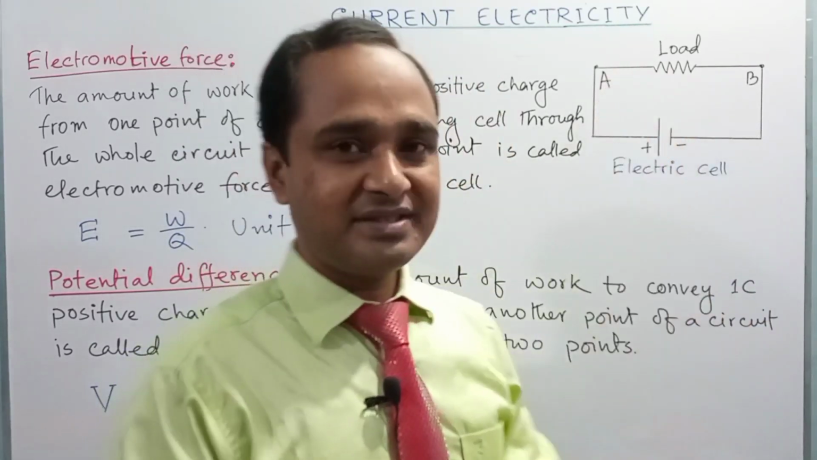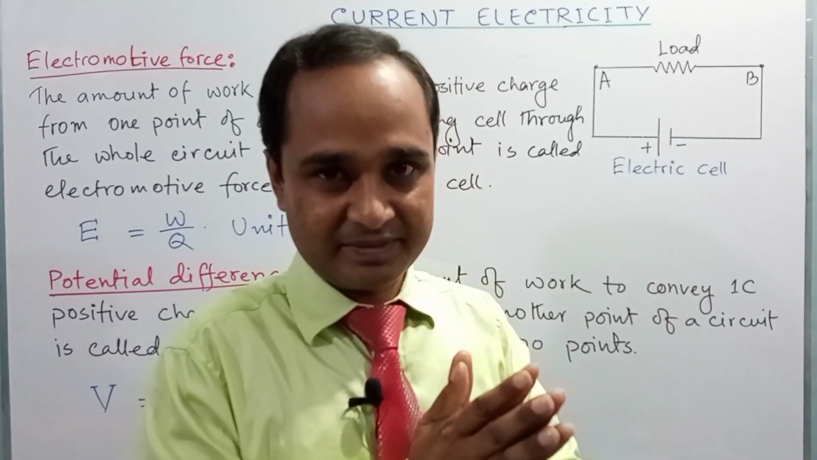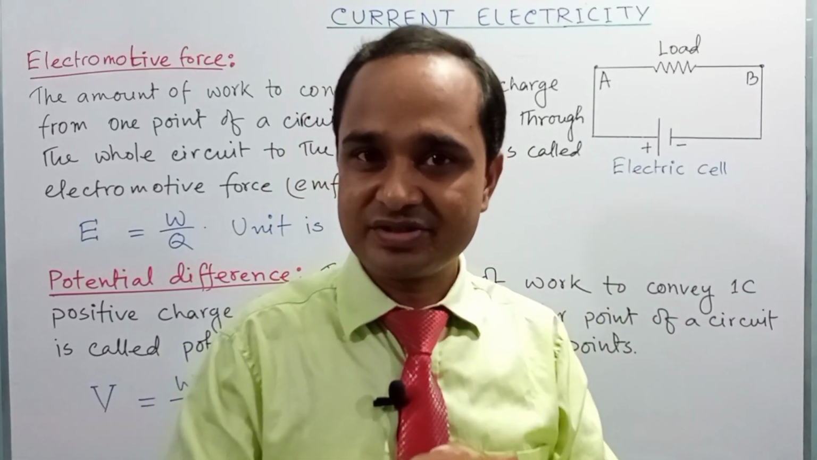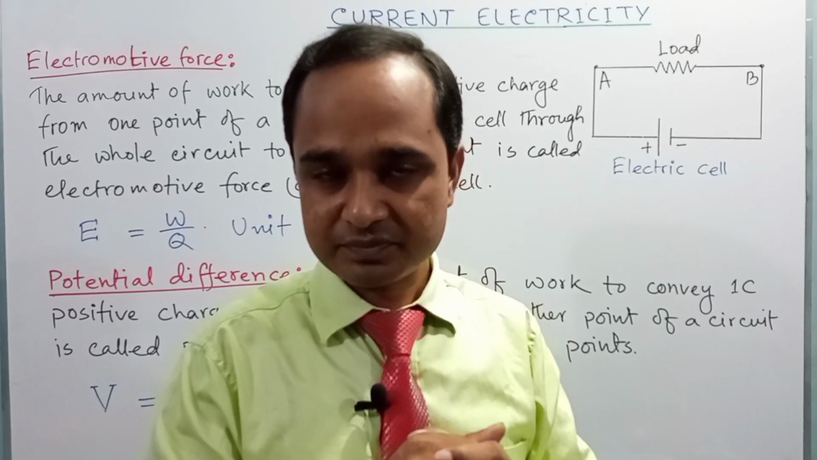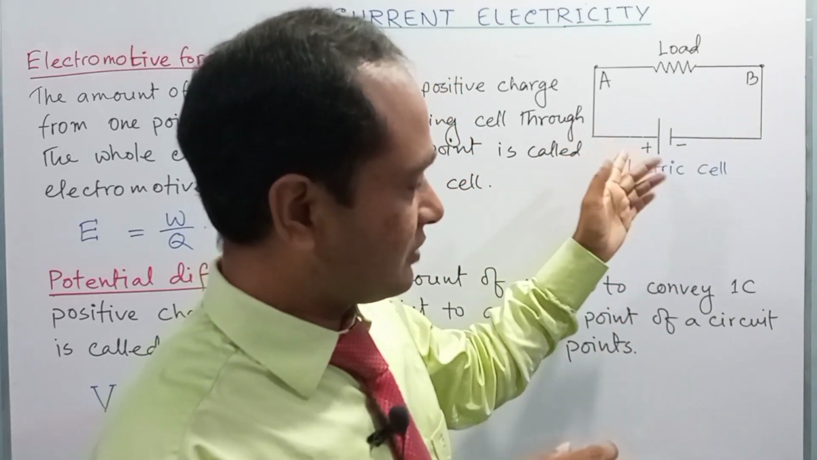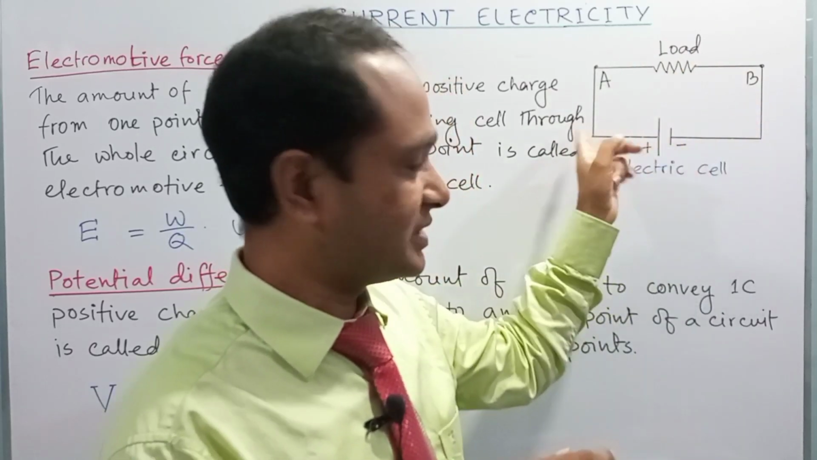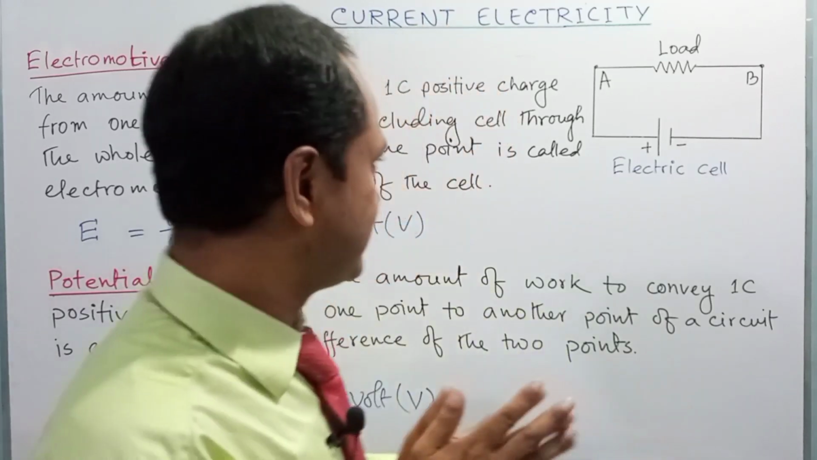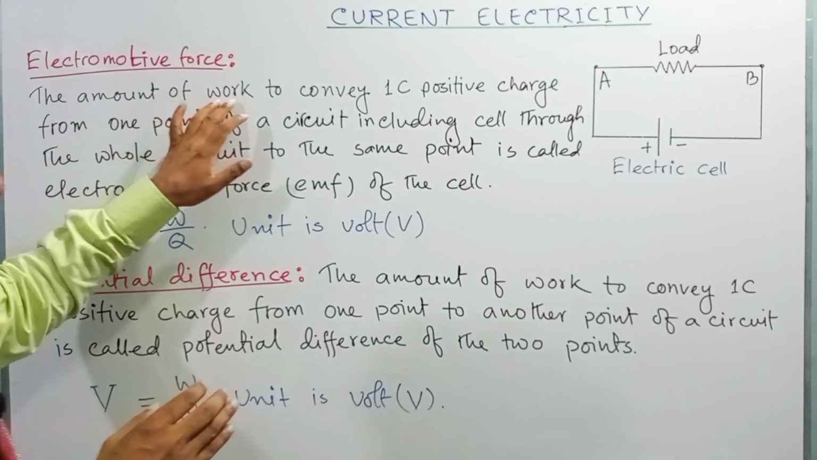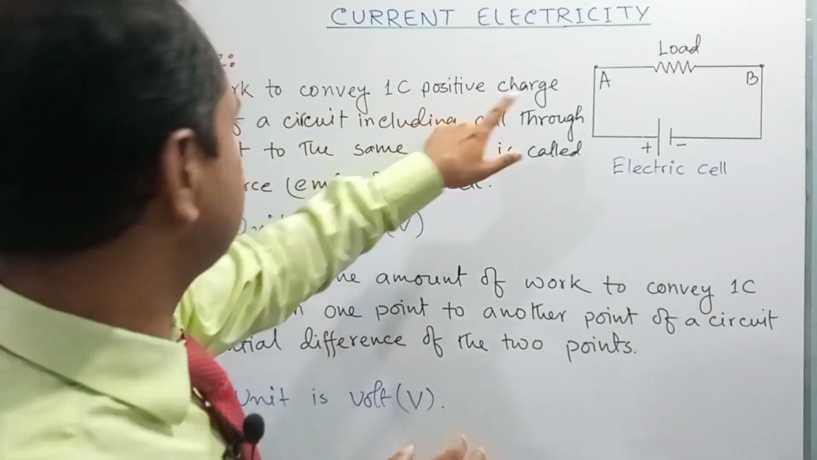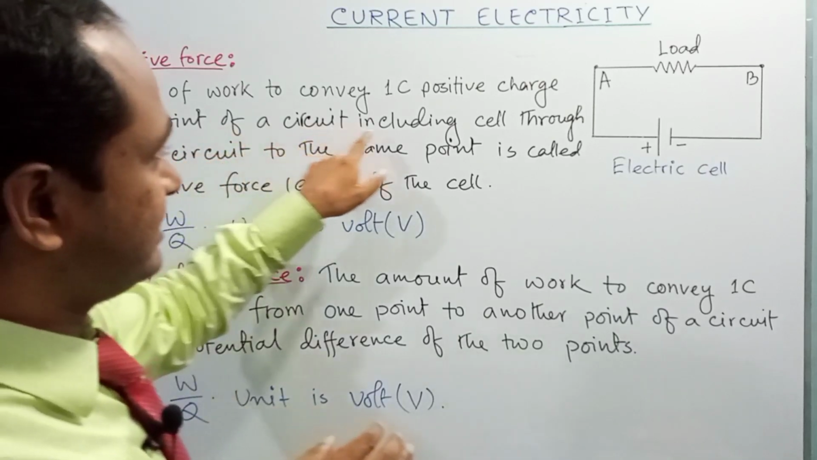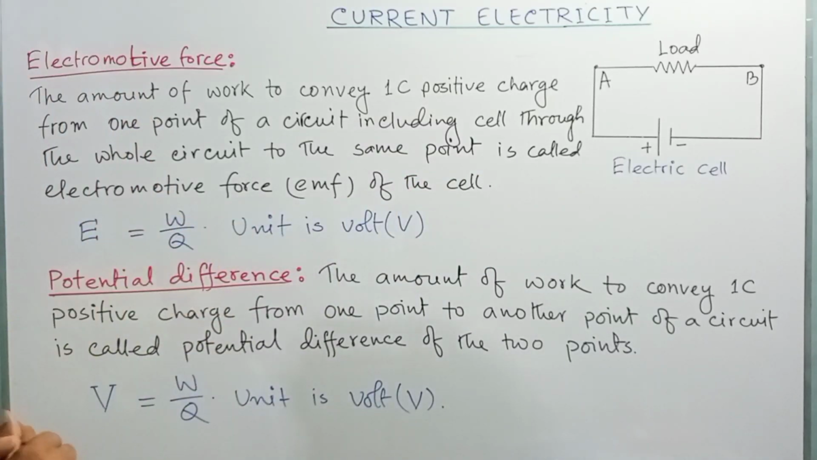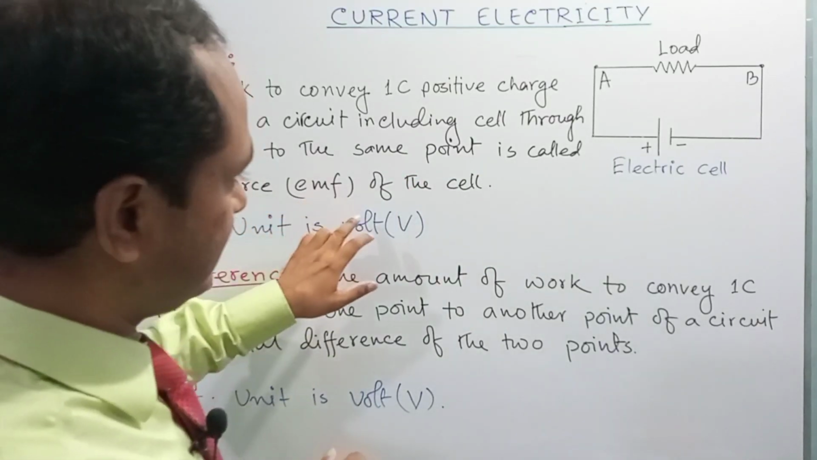Here load means there is a barrier or resistance. To overcome or cross this load or resistance, we need to consume some energy or perform some work. The amount of energy or work performed to cross this load or convey charge around this circuit is known as electromotive force. Especially we can give the definition: the amount of work or energy to convey 1 coulomb positive charge from one point of a circuit including the cell through the whole circuit to the same point is called electromotive force, or in short form EMF of the cell.